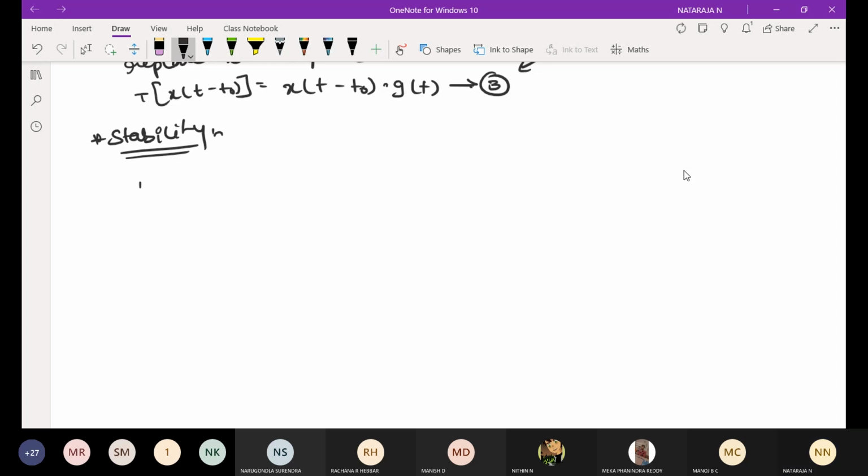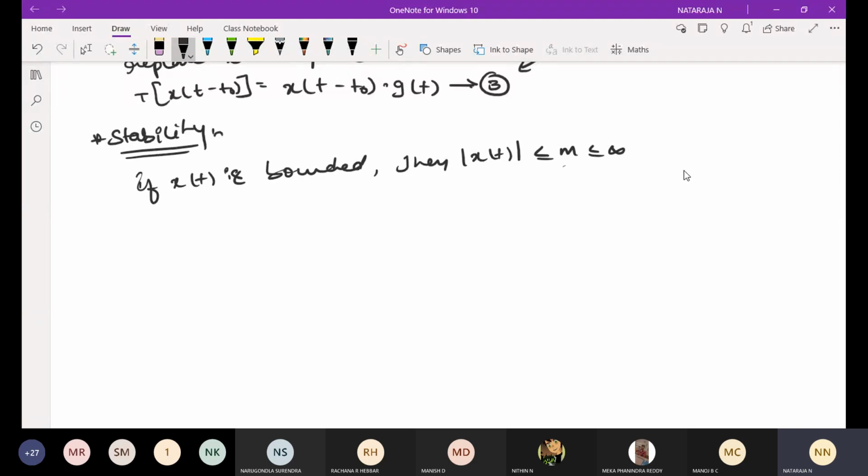If x of t is bounded, then the magnitude of x of t will lie between, what I have taken as bx and by, here just I will take an m. The magnitude, meaning amplitude, will lie between x of t to infinity.